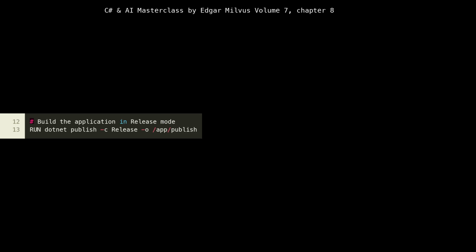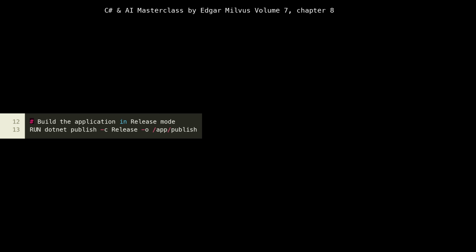Now, at lines 12 to 13, we execute dotnet publish -c Release -o /app/publish. This command compiles our application, resolves all dependencies, and publishes the output to the /app/publish directory. The -c Release flag ensures that the application is built in release mode, which typically includes optimizations and excludes debugging symbols, resulting in a smaller and faster executable. The -o /app/publish specifies the output directory for the published artifacts.